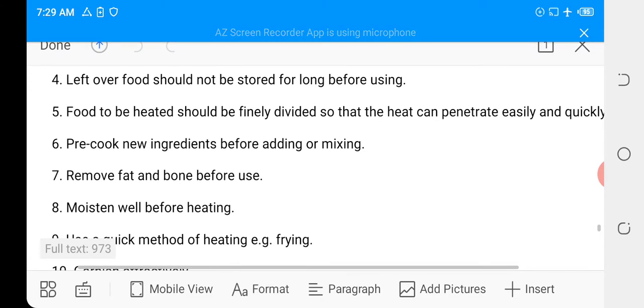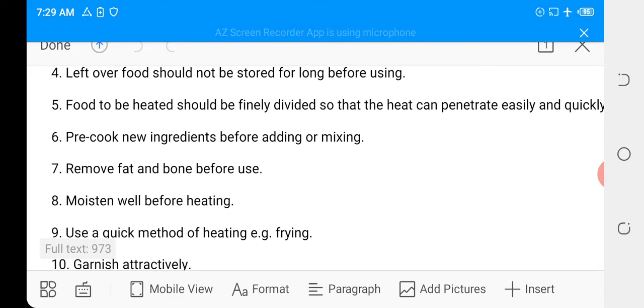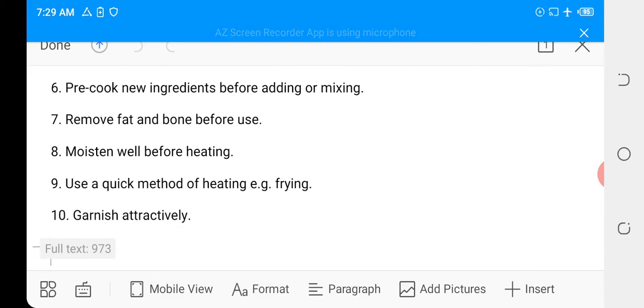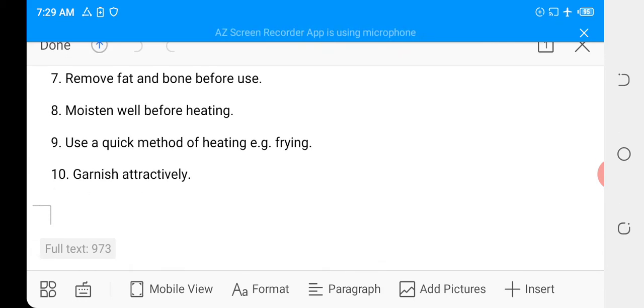6. Pre-cook new ingredients before adding or mixing. That is, whatever ingredients you are adding to the Rechauffé should be pre-cooked. You should cook them slightly before mixing them with the new food. 7. Remove fat and bone before use. Okay? 8. Moisten well before eating.